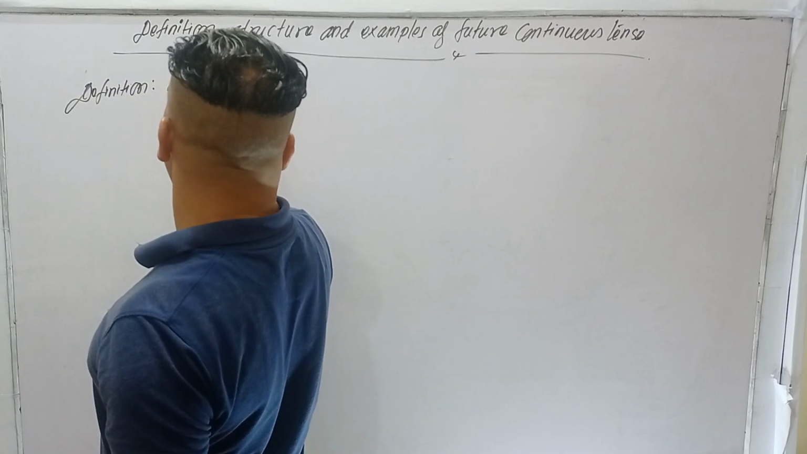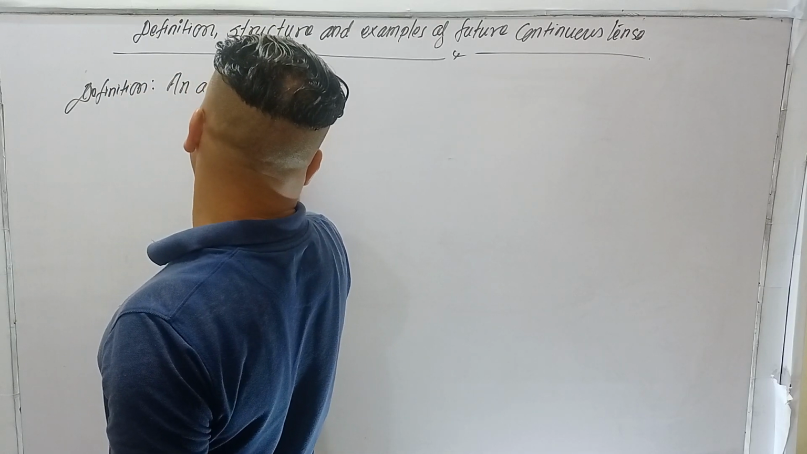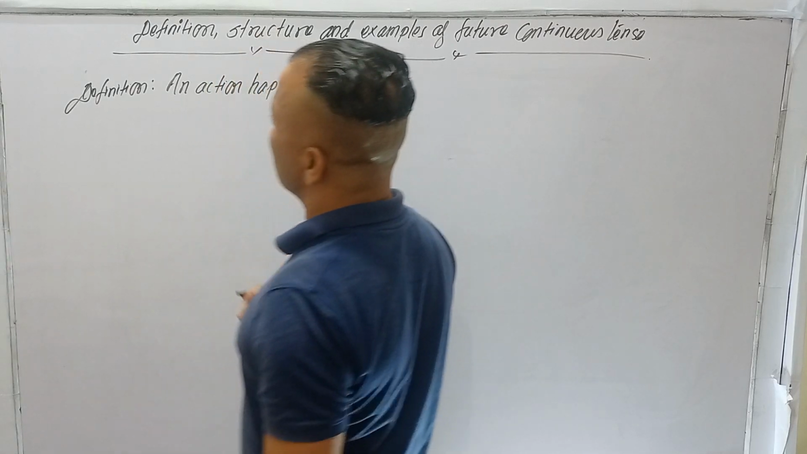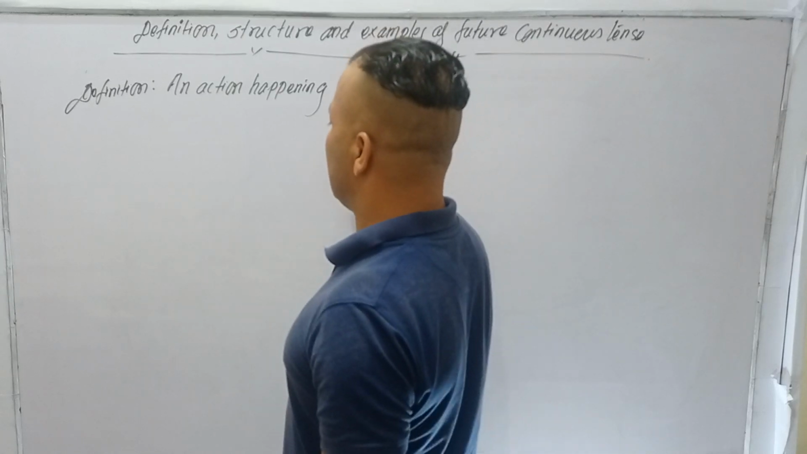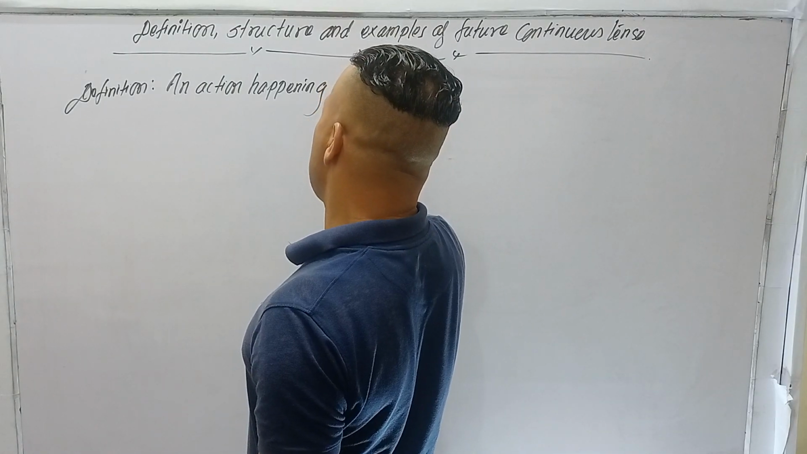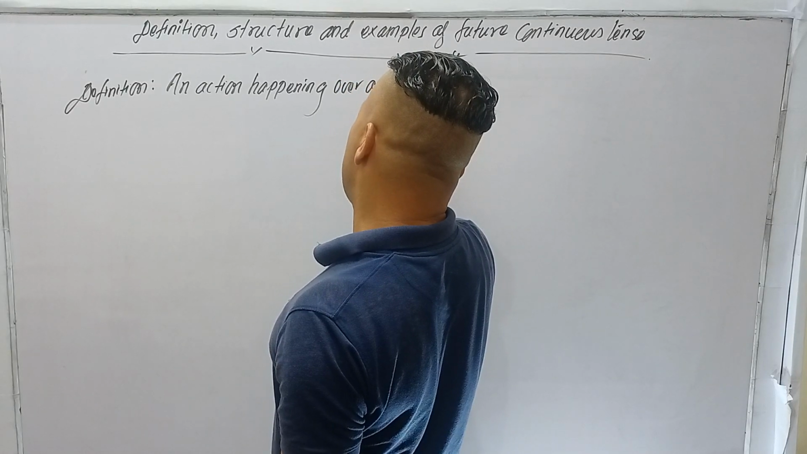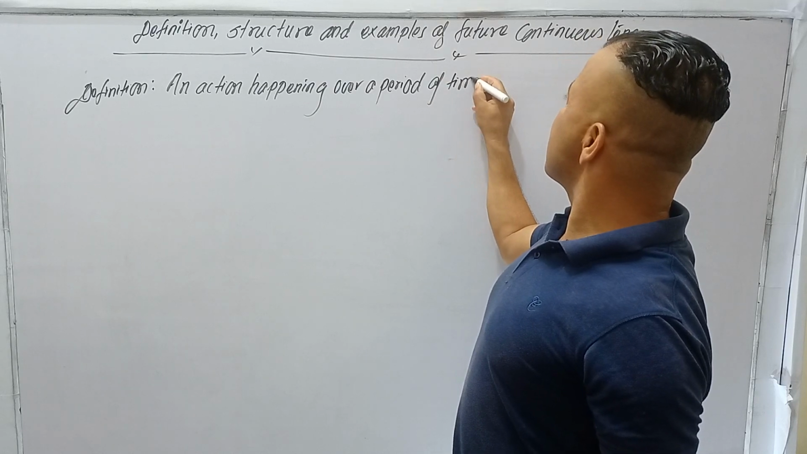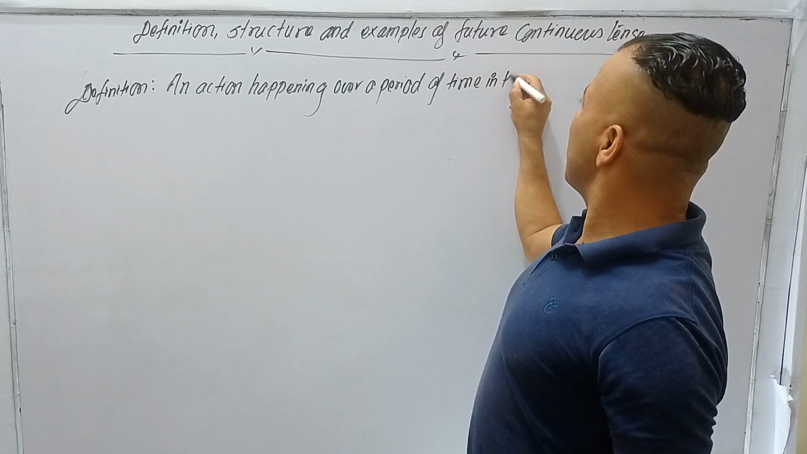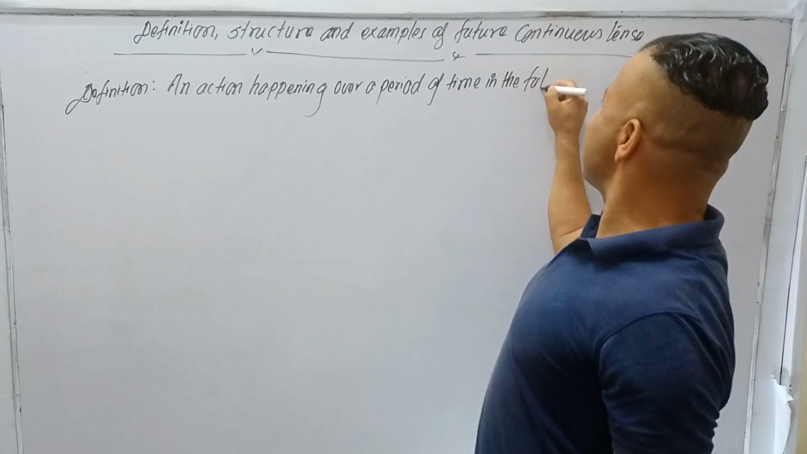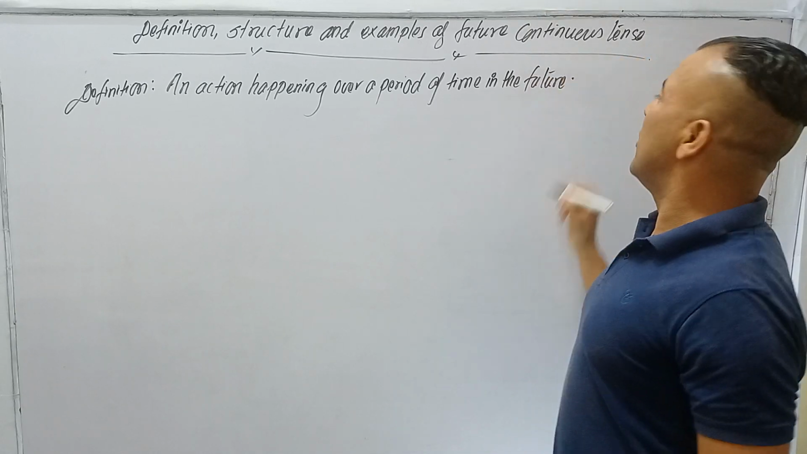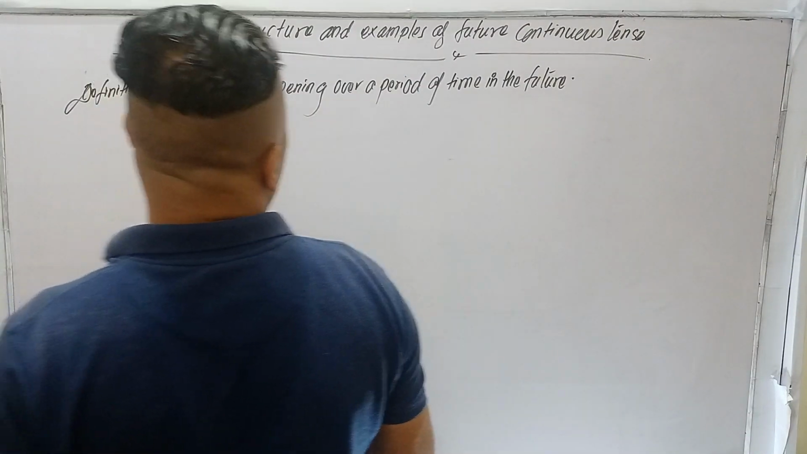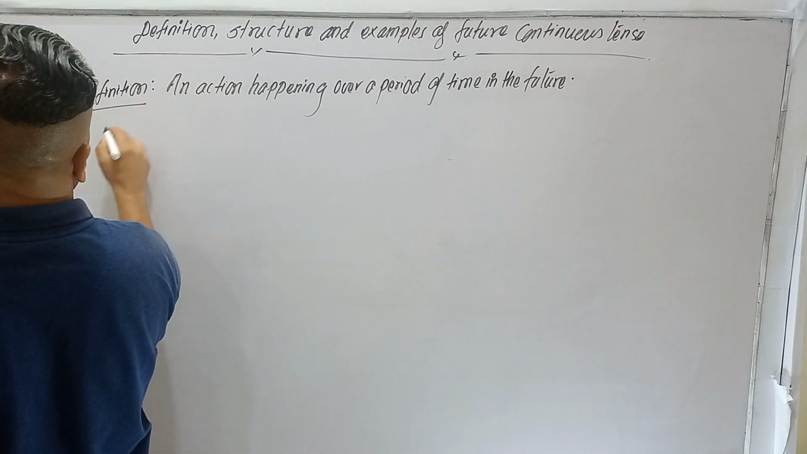An action happening over a period of time in the future. Understand? Definition: an action happening over a period of time.